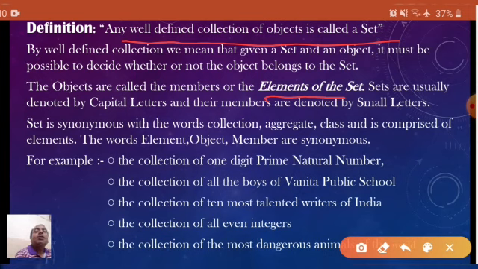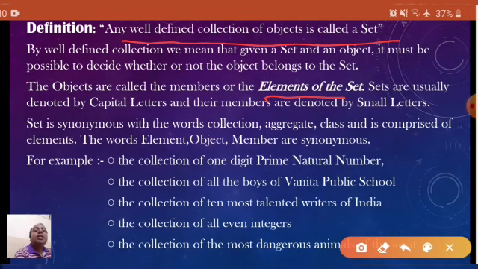Now it is important to see that set is a synonym of the words collection, aggregate, class, and is comprised of elements. The words element, object, member are synonyms.